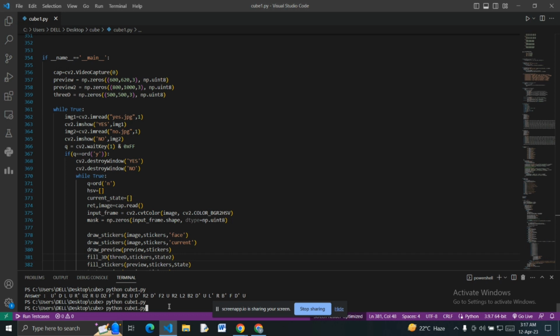Hello everyone, this is our project Rubik's Cube Solver. The aim of the project is to scan all the faces of an unsolved cube and provide a sequence of moves to solve or make a special pattern in a Rubik's Cube. So here we go.